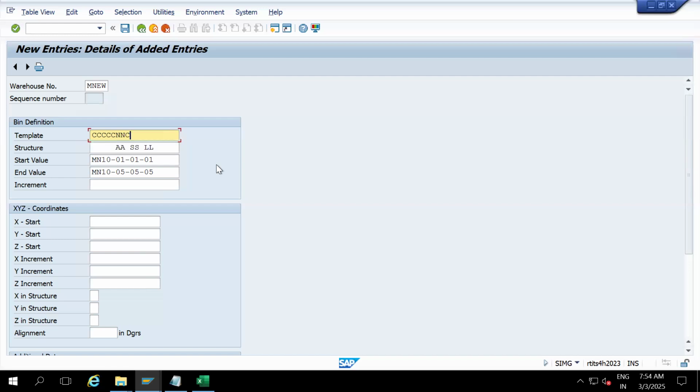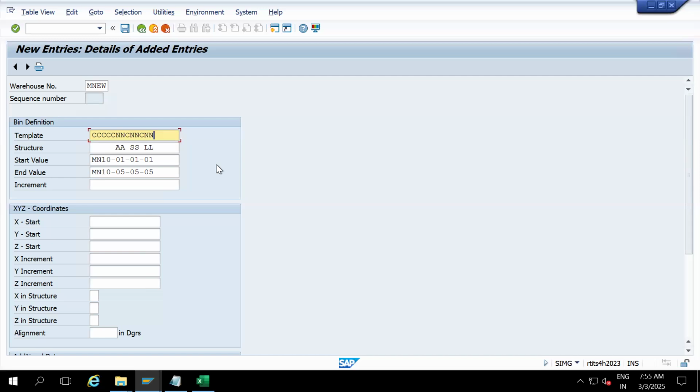So all 5 C's first, then NN, C. Then what should I input here now? Again 0, 1, 2, NN. 0, 5 stack. NN. NN. NN. C. Then C. NN. Then NN. Then the remaining all digits will be mapped as a C.